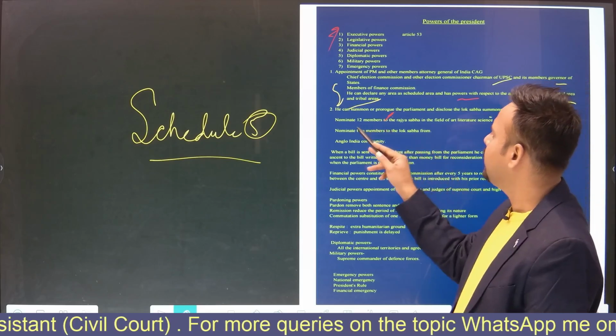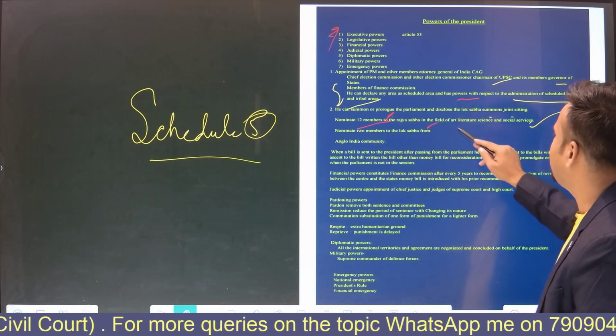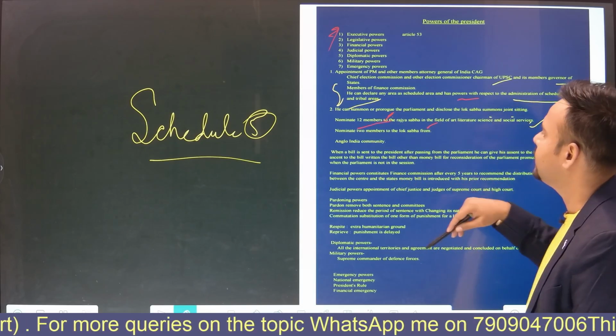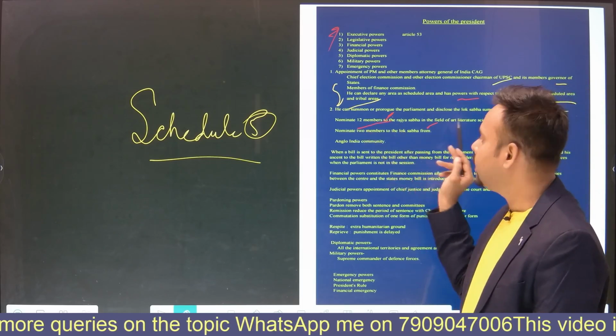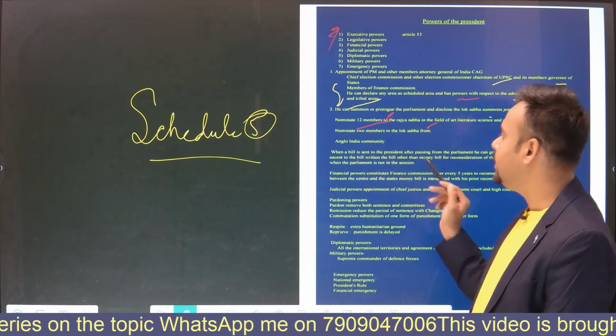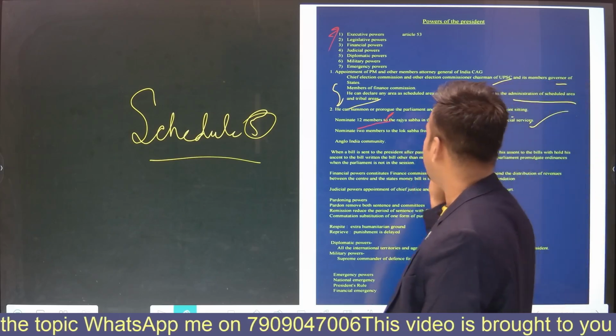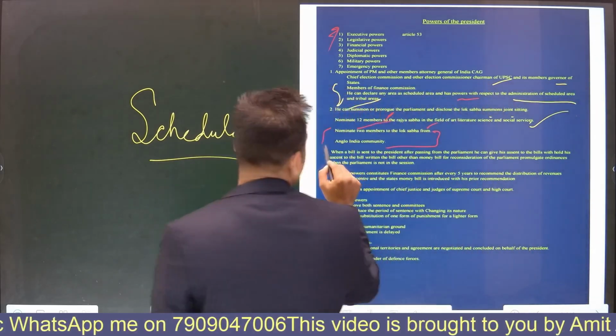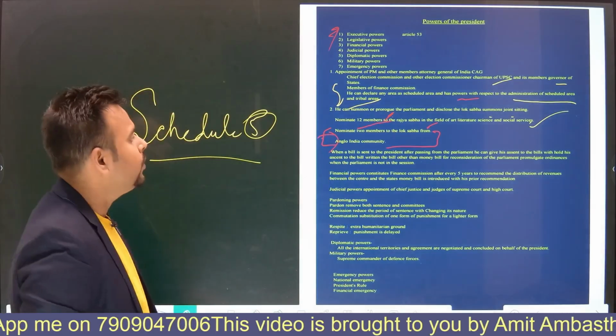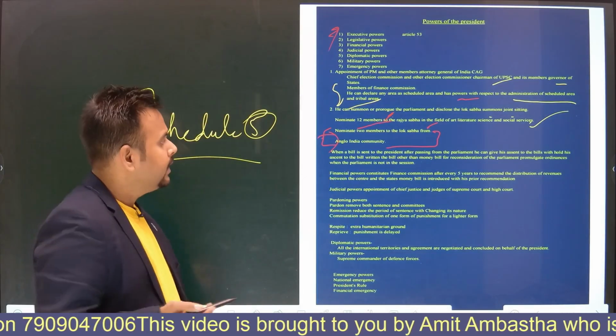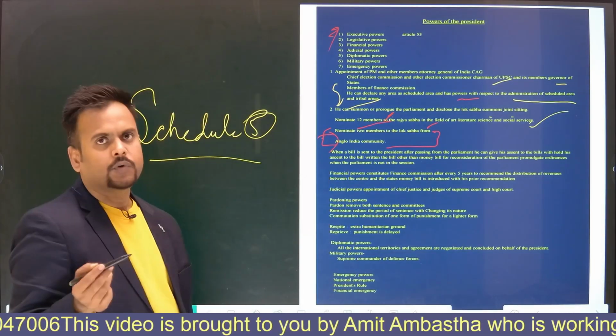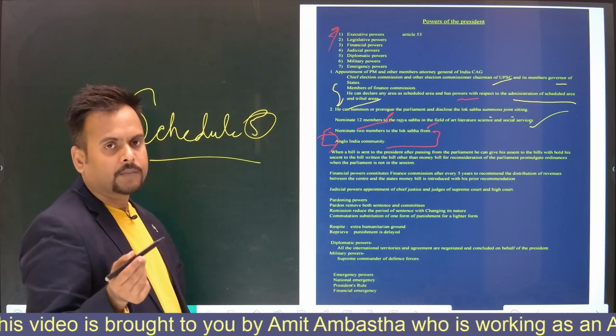Again, he can nominate 12 members to the Rajya Sabha in the field of art, literature, science, and social services. He can also nominate 2 members to the Lok Sabha from the Anglo-Indian community. See friends, about this point, some of you might be confused about this Anglo-Indian community, that you have heard that it has been abolished from our Indian Constitution.